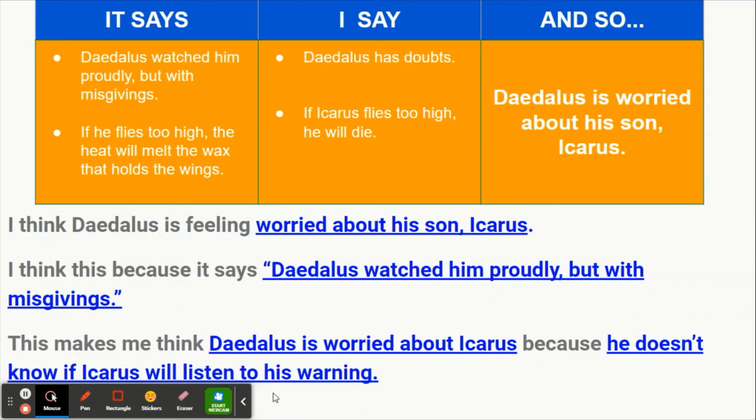All right, guys, so we have shown you how to complete a written response for a word and character inference. Now it's your turn to complete those sentence stems and show your work.